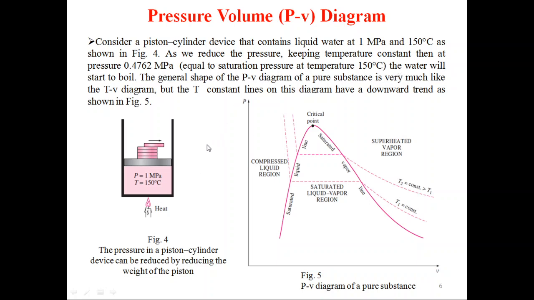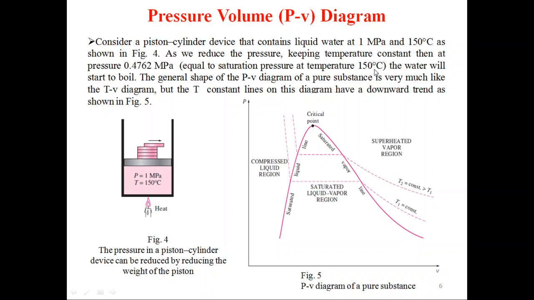Then, at a pressure of 0.4762 megapascal, when we remove the weight the pressure reduces, and there will be one state when we reach a pressure of 0.4762 megapascal, but the temperature remains the same, 150 degrees Celsius. Corresponding to this pressure, 0.4762 megapascal, the saturation temperature of the liquid is 150 degrees Celsius.